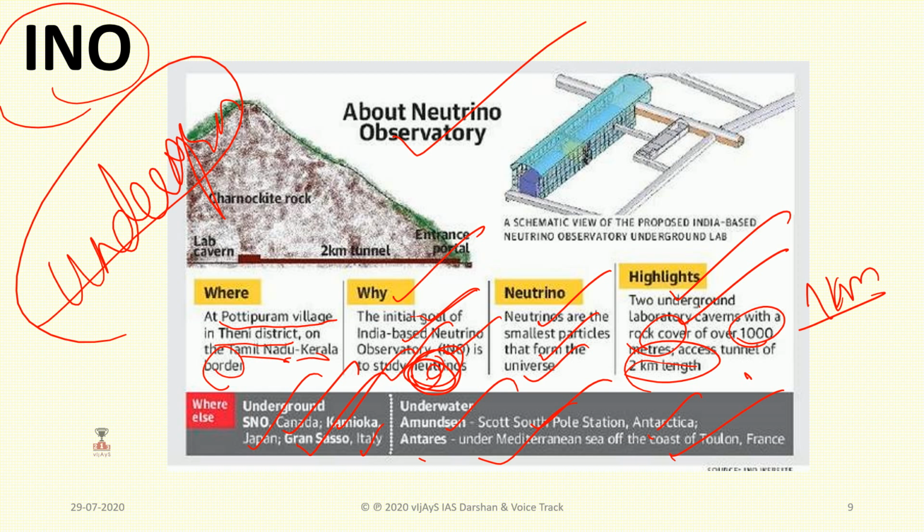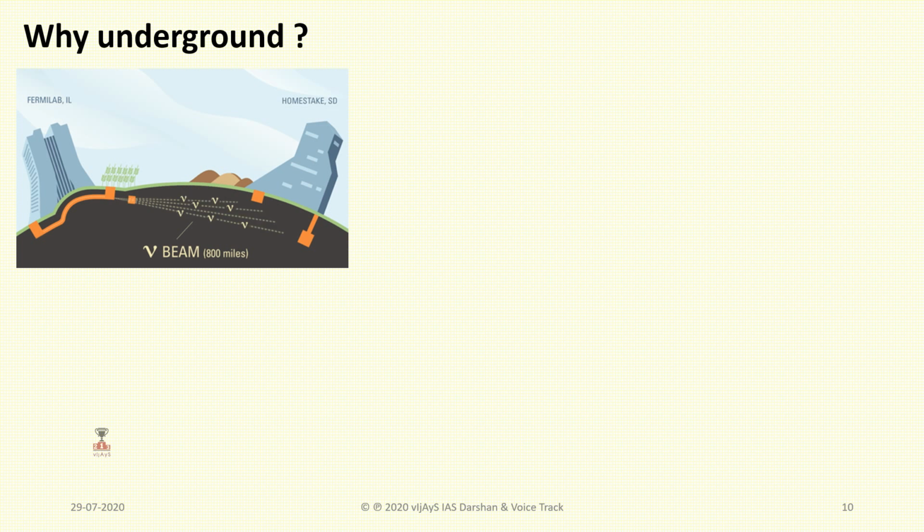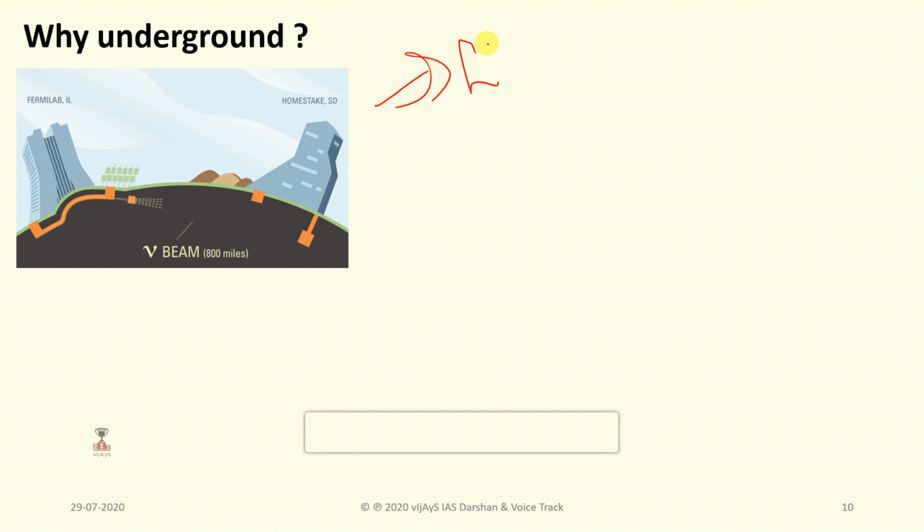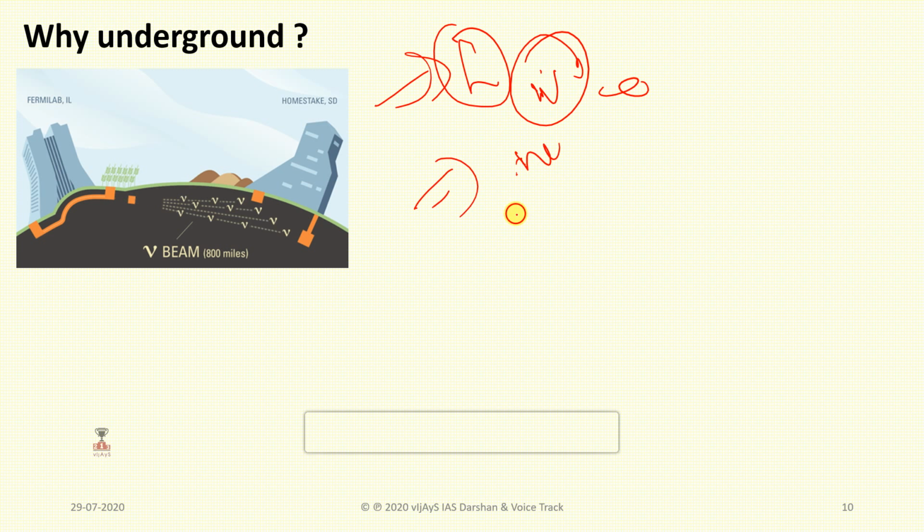And INO, to discuss very neatly, it is located underground. Why it is located underground: for the purpose of making neutrinos, as mentioned before, they are notoriously difficult to detect in the laboratory. Because of their extremely weak interaction with matter, the background from cosmic rays, which interact much more readily than neutrinos, and the radioactivity will swamp the signal, and it is impossible to detect them on the surface of the earth.